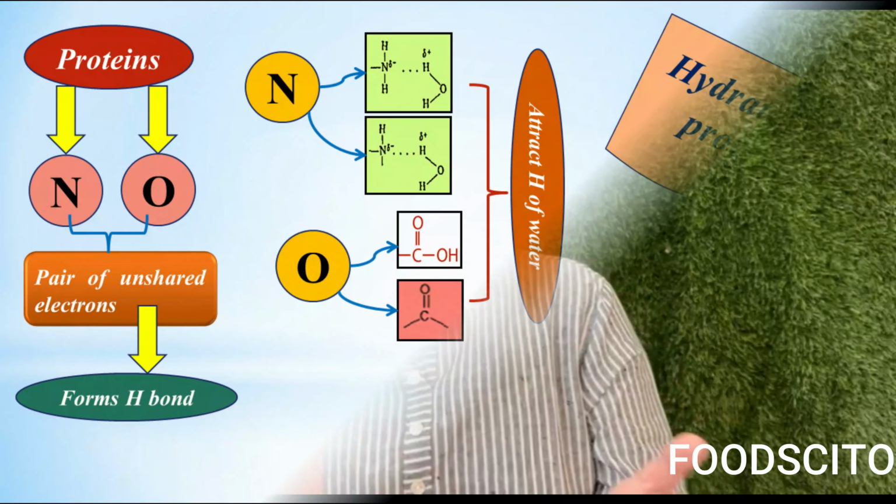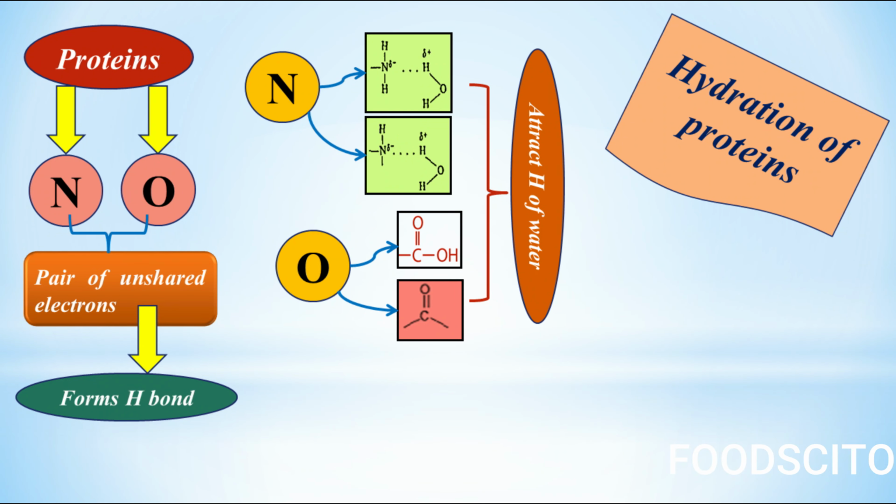Proteins contain a number of groups in which nitrogen and oxygen possess pairs of unshared electrons, and due to the presence of these unshared electrons, they are capable of forming hydrogen bonds.